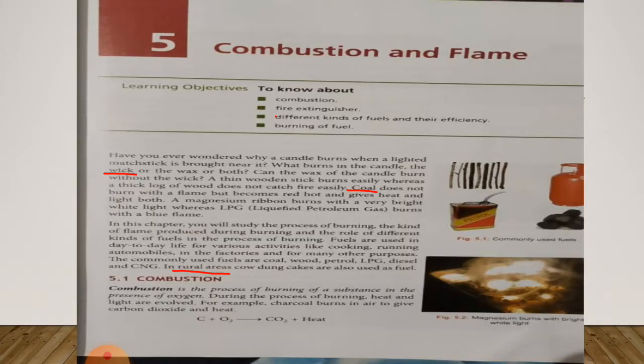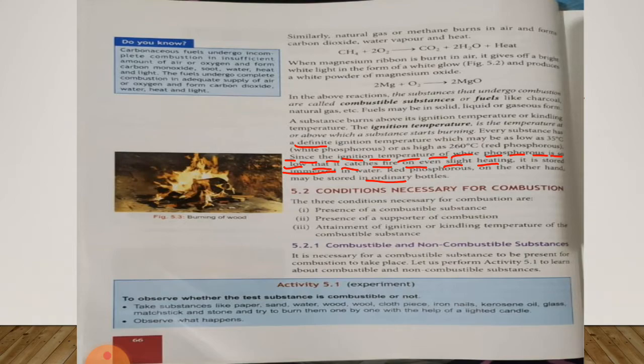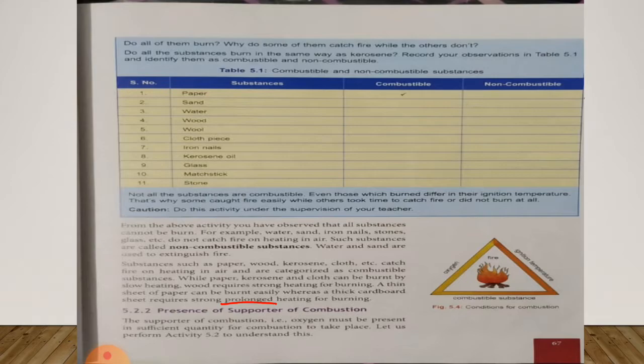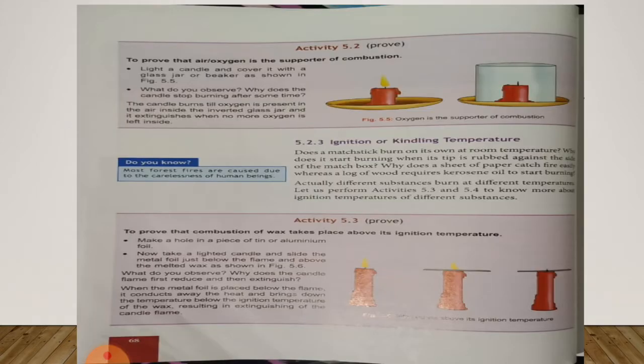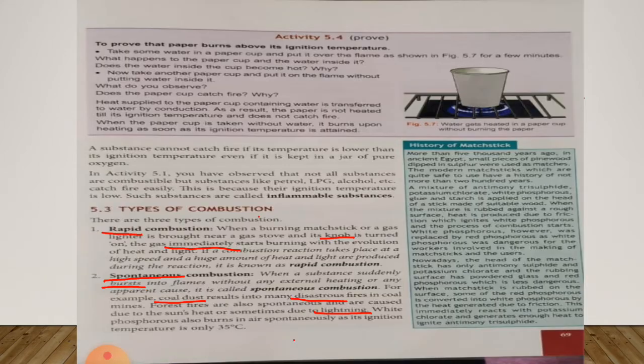In this chapter, we have learned about combustion and the conditions necessary for combustion, in which we have seen combustible and non-combustible substances, activity 5.1, presence of supporter of combustion, activity 5.2, ignition or kindling temperature, activity 5.3, activity 5.4, and types of combustion. I hope that you all have read the history of the matchstick. If you have any confusion in it, you can ask me.